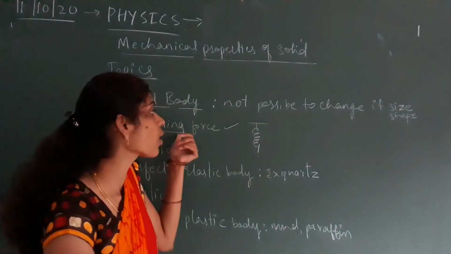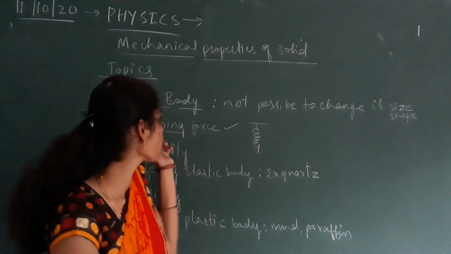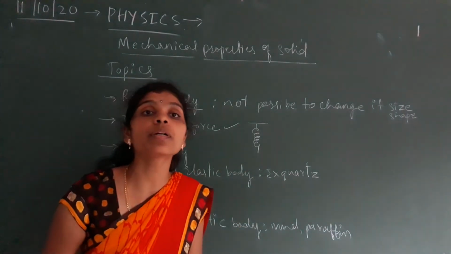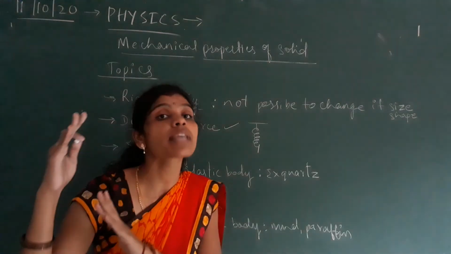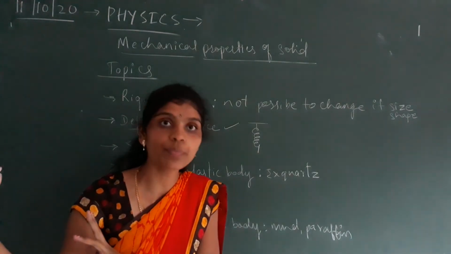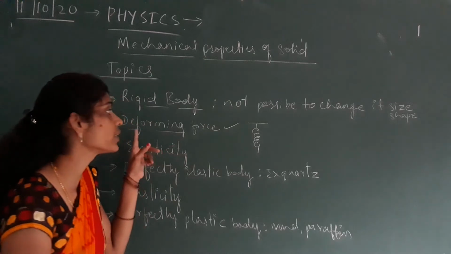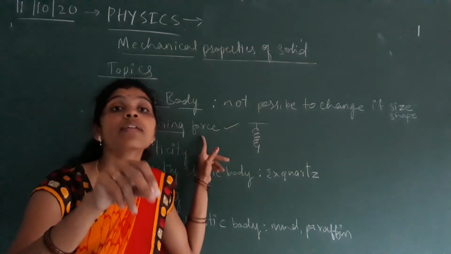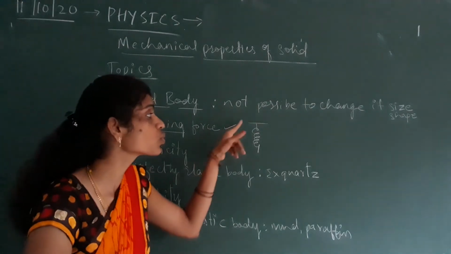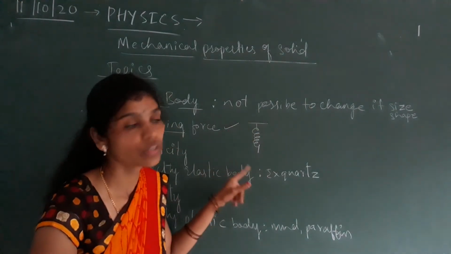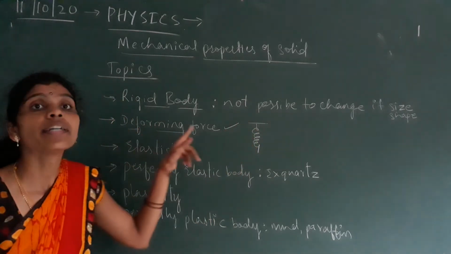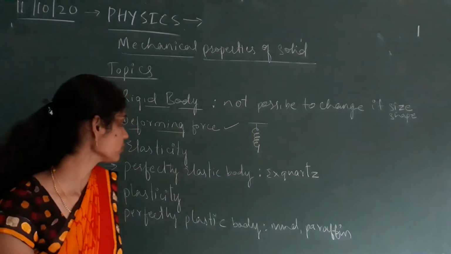Deforming force is the kind of force which is responsible for changing the size or shape of any object. That is an external force responsible for changing the size or shape of the given object, and we call it deforming force.